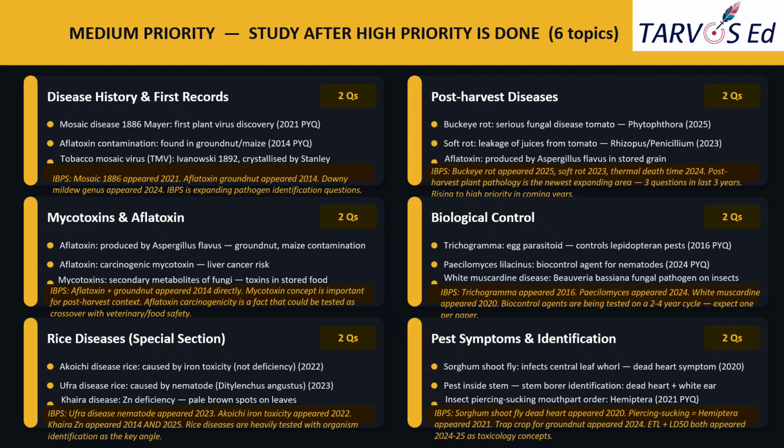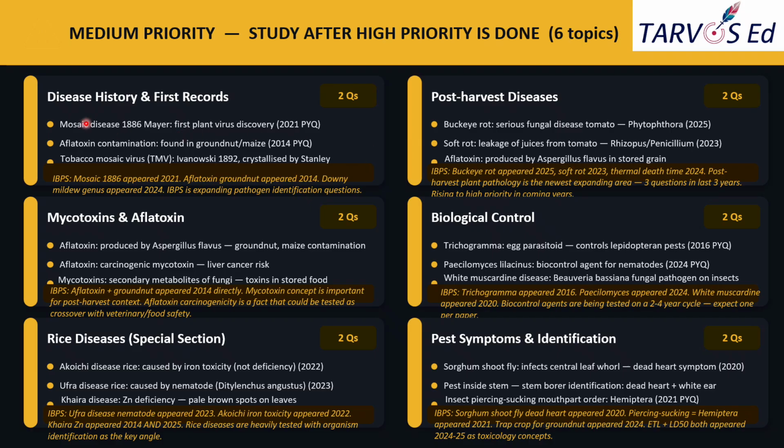Next comes the medium priority questions. As I have mentioned here, study these after the high priority is done. Here also 6 topics were given that were categorized as the medium priority questions. That is 12 questions combined. These many questions were asked from 2013 to 2025. So before this, you should complete your high priority questions. You should master those.